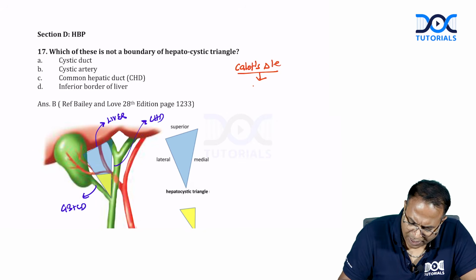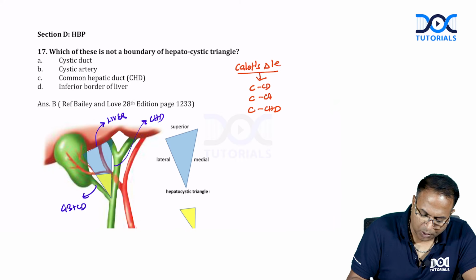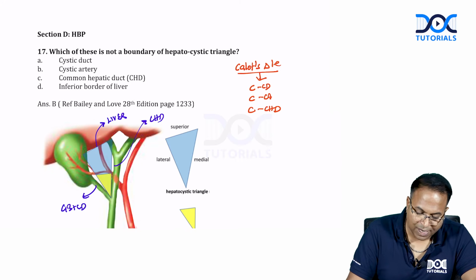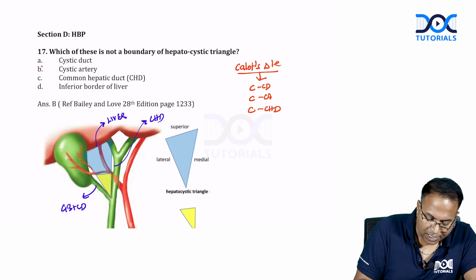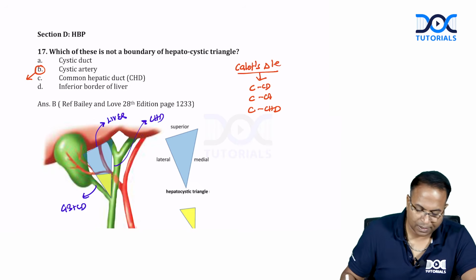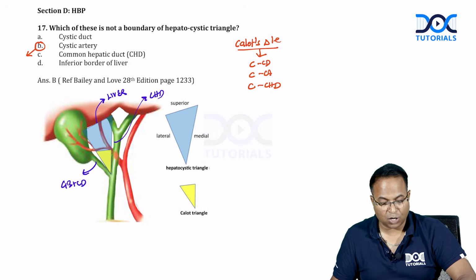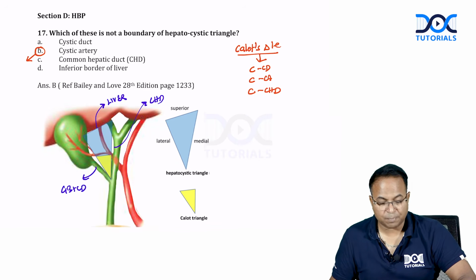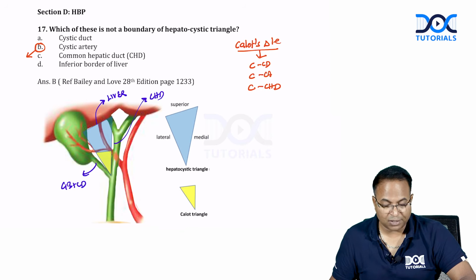So, Calot's triangle is bounded by CCC: cystic duct, cystic artery, common hepatic duct. Hepatocystic triangle needs liver as a boundary. Cystic artery is not a boundary of the hepatocystic triangle, it is a content. So much upset seeing the paper. There is only one question from hepatobiliary.